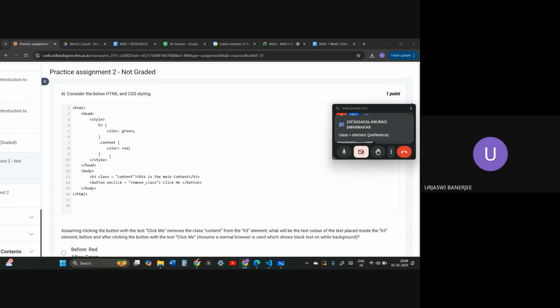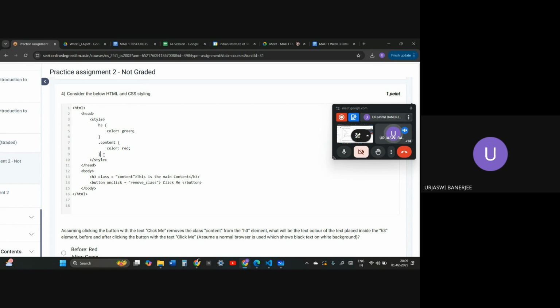Okay. And over here, in the CSS hierarchy, since we have used a class and provided it as class content, the main thing rendered here is "This is the main content", which is what the CSS is targeting. The color of "This is the main content" will first be red when we are in the browser. Why? Because of CSS hierarchy.